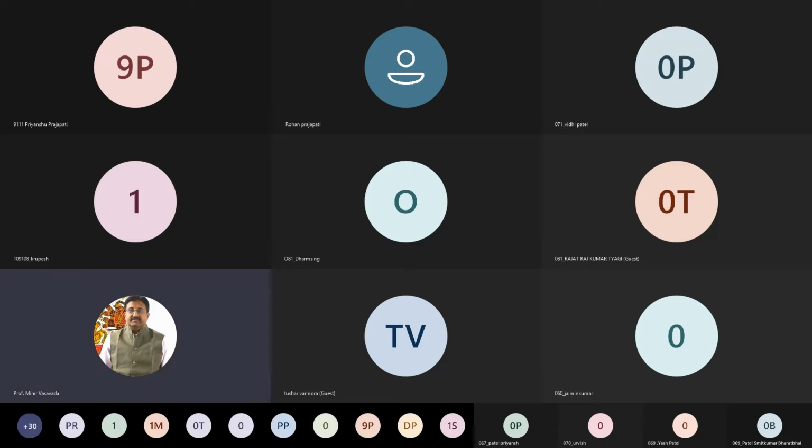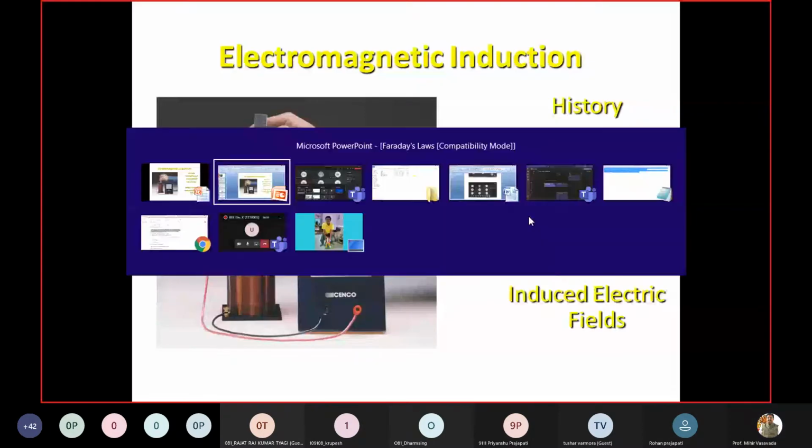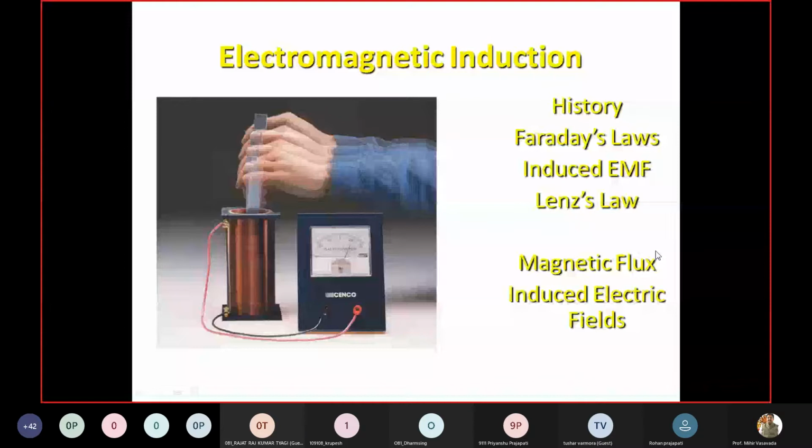Now I am sharing my screen. Is it visible to everyone? Kindly give the feedback. Is my screen visible to you? Yes, sir. Visible.